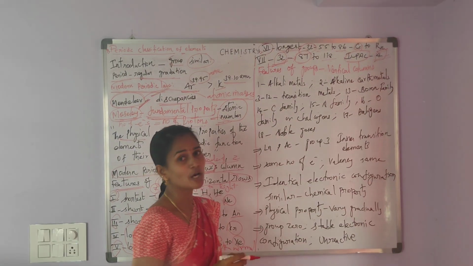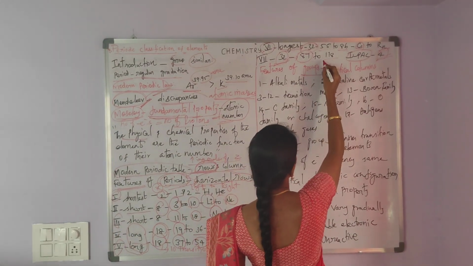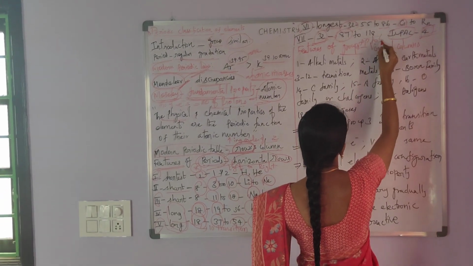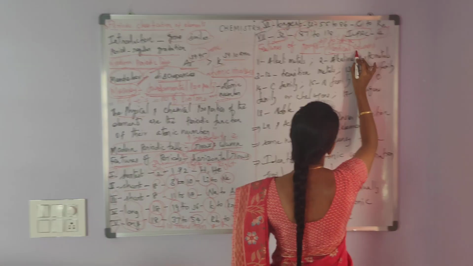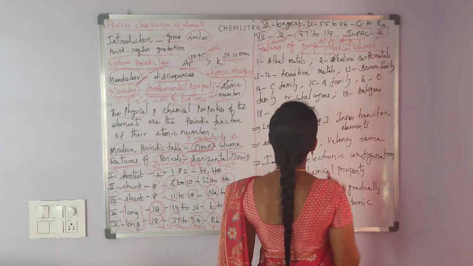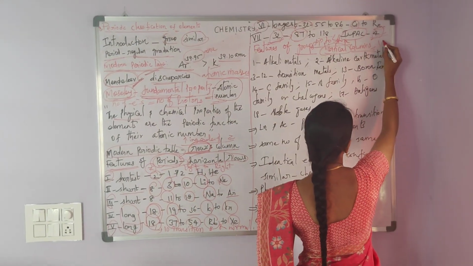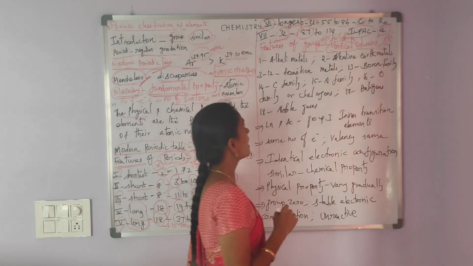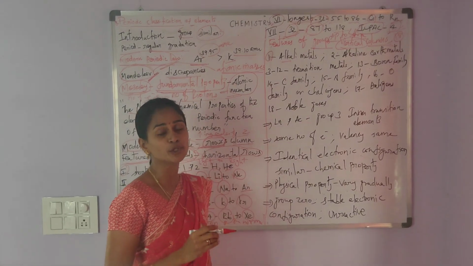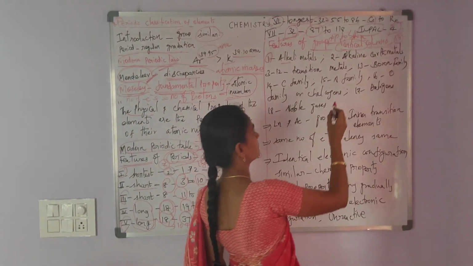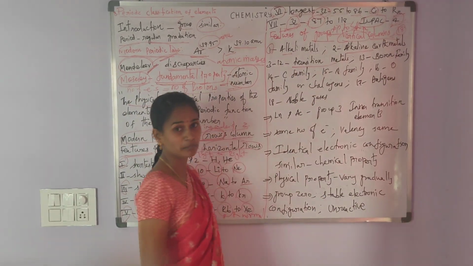Okay. Now, we are moving to the features of groups. So, group means top to bottom. In the modern periodic table, vertical columns, that is from top to bottom, are considered as groups. The modern periodic table contains 18 groups. Among the 18 groups, group 1 is the alkali metals, group 2 is the alkaline earth metals, and then groups 3 to 12 are the transition metals.